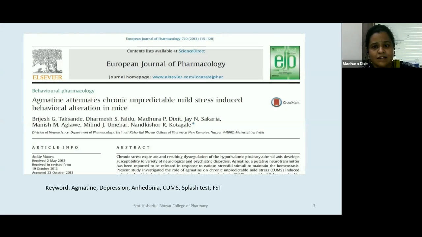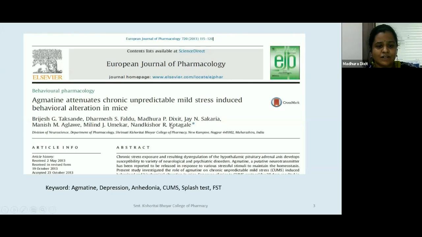As you can see, this is the European Journal of Pharmacology, and at the top we have the issue number, the year and the page number. This journal specializes in behavioral pharmacology, and the CrossMark is to look out for this article because it is comparatively newer. So we have the authors listed here, where I would want to tell you that this was my and Dharmesh Faldu's thesis work, and Jay Sakaria was our junior who had helped with the drafting, and Taksande sir was my guide, along with all the other people who have helped in the drafting.